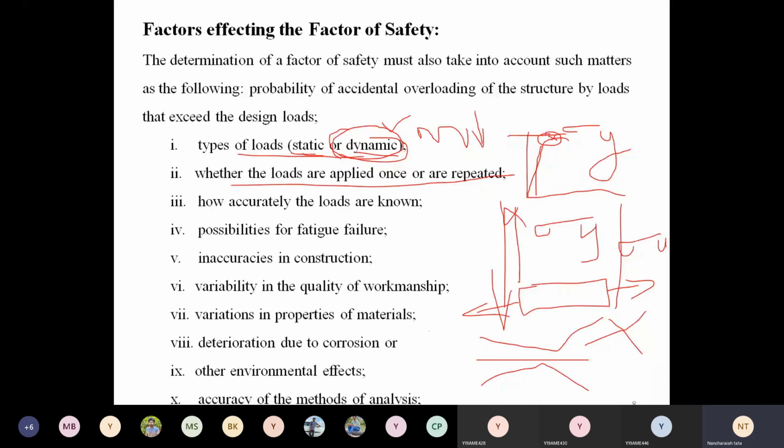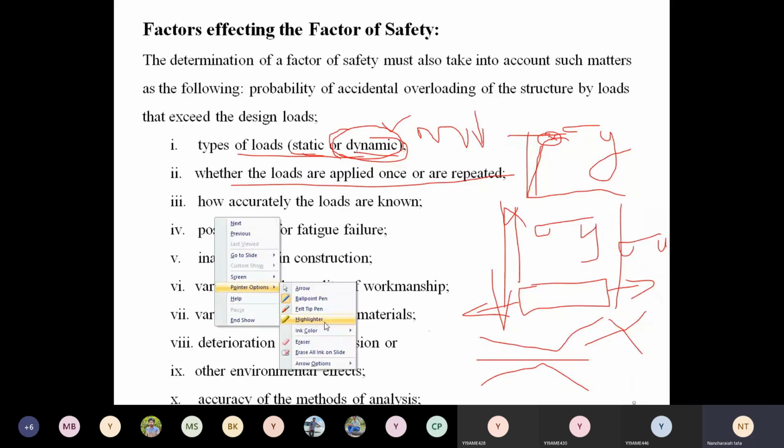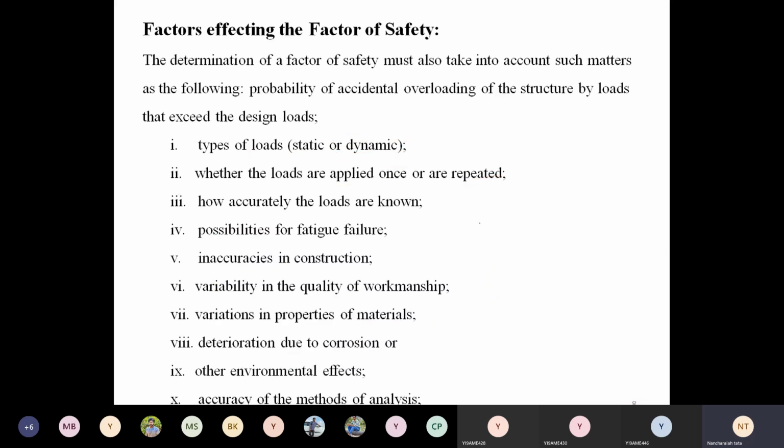So if we apply the load repeatedly, then you can consider the factor of safety. The stress induced, the ability of the material, is slowly reduced from one time to another, so you can consider the factor of safety. Next, how accurately the loads are known.